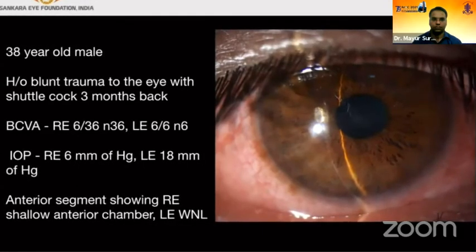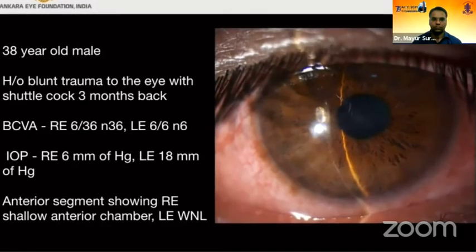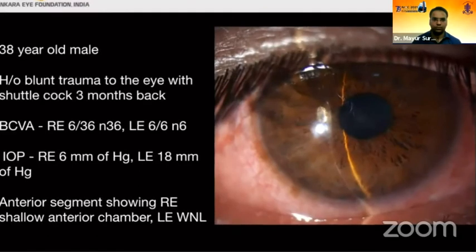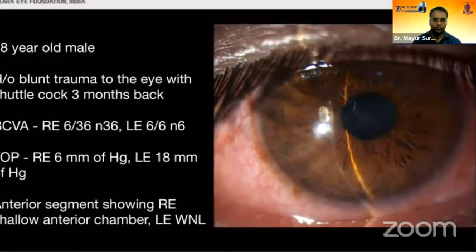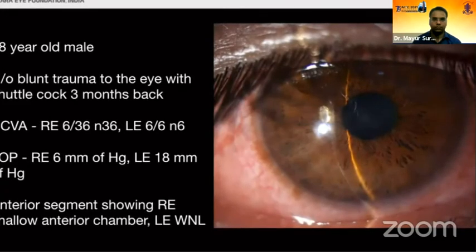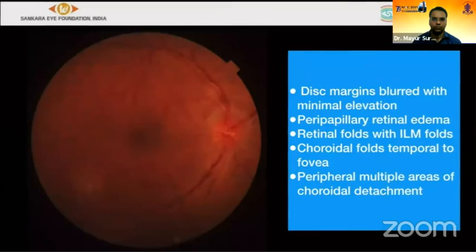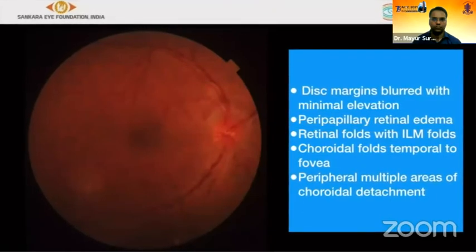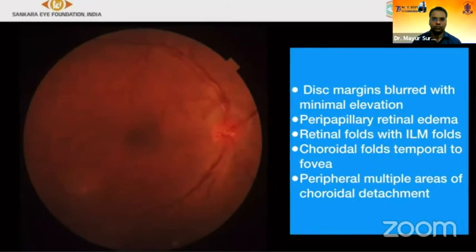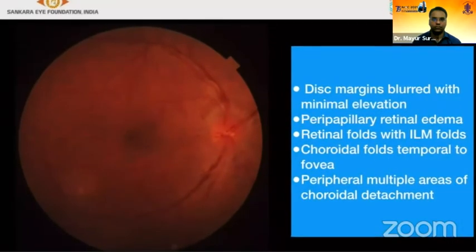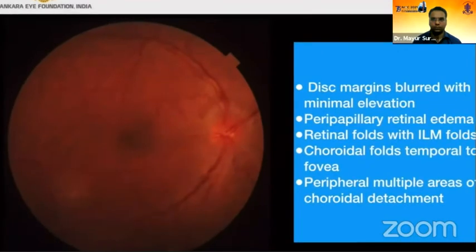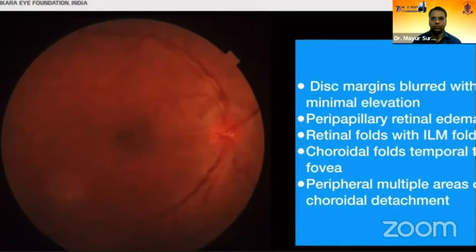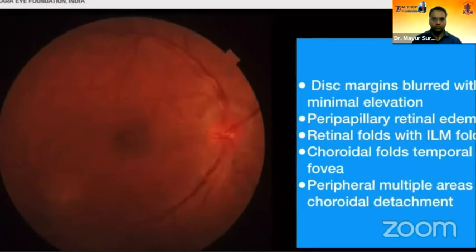The intraocular pressure in the right eye is 6 mm of Hg. In the left eye it's 18 mm of Hg. The anterior segment is showing, in the right eye, a shallow anterior chamber, the left eye being absolutely normal. This is the fundus photo of the same patient showing the disc margins being blurred with minimal elevation of the disc and peripapillary retinal edema with retinal folds and hyaloid folds, choroidal folds temporal to the fovea, and multiple peripheral